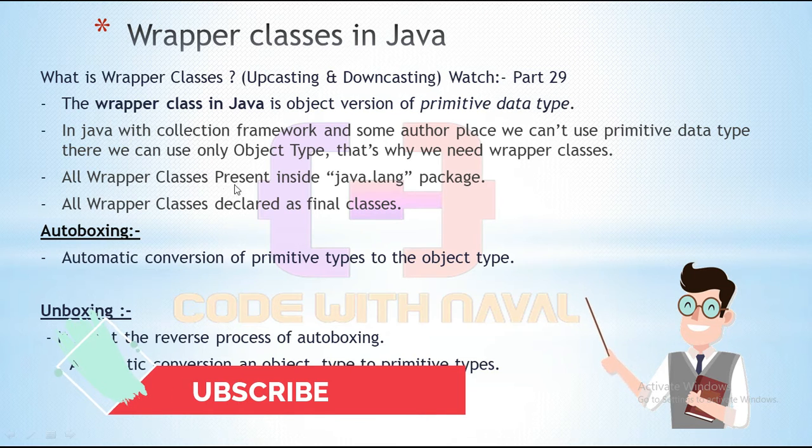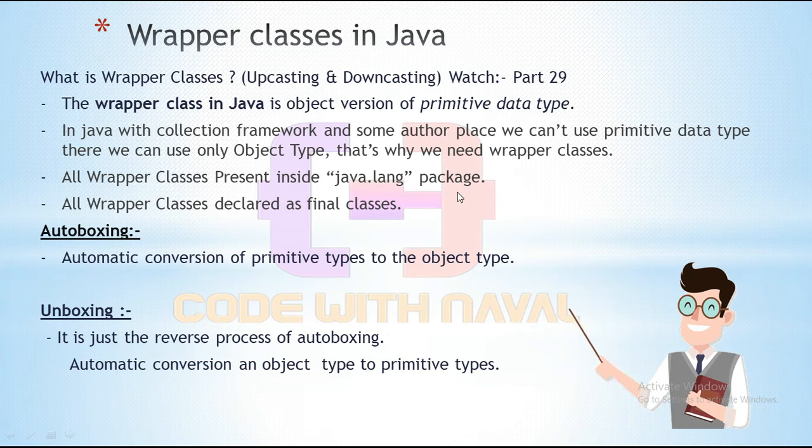All wrapper classes are present inside the java.lang package, and all wrapper classes are declared as final classes. Once we declare anything final, then we can't override that thing. If we declare a class as final, then we can't extend that class. That means we can't extend these wrapper classes.